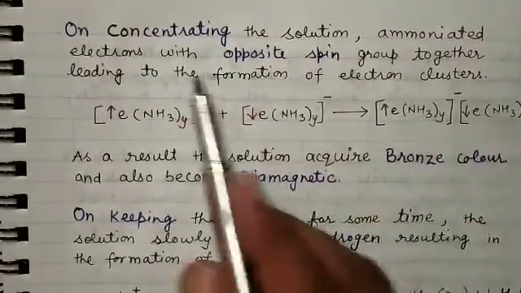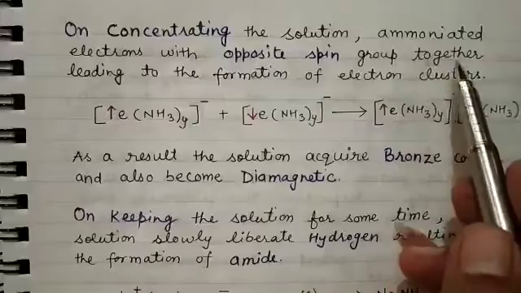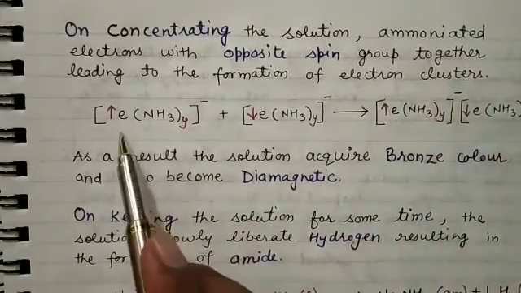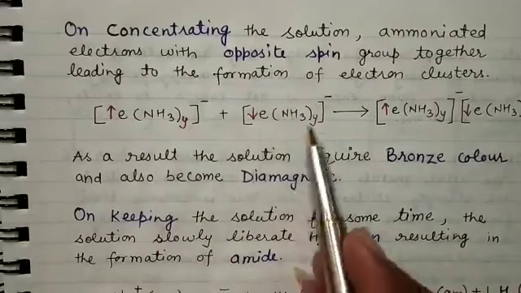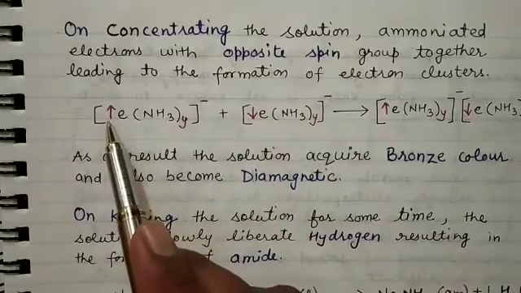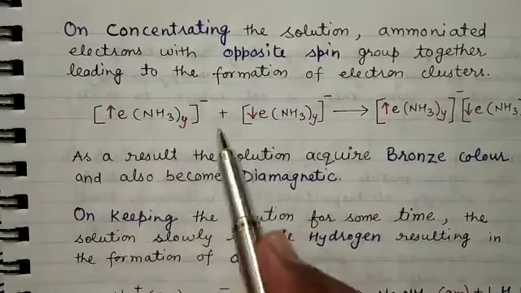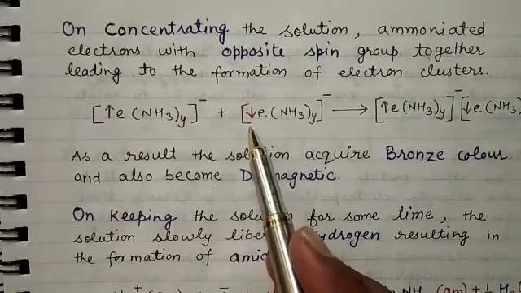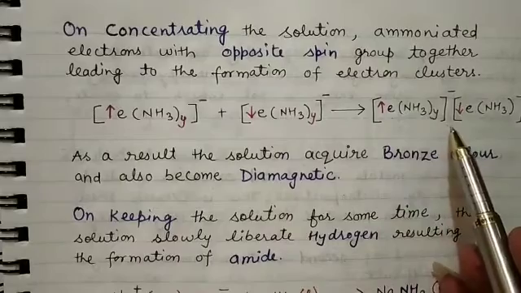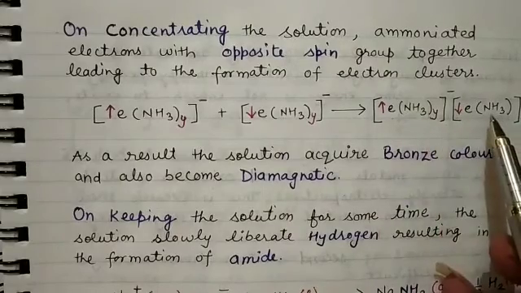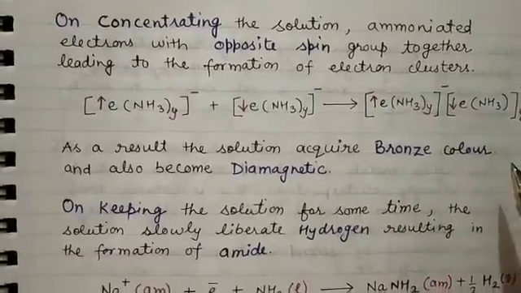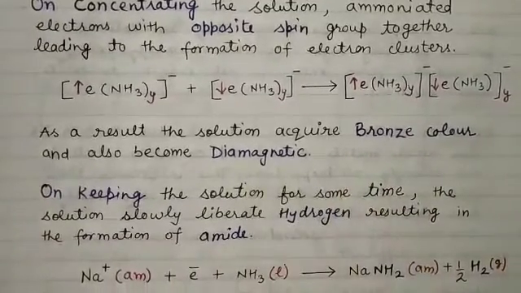Then the ammoniated electrons with opposite spin group together, leading to the formation of an electron cluster. You can see this ammoniated electron combined with another ammoniated electron. Both will have opposite spin. You can see this has upward spin, this has downward spin. So both are going to be coupled, right? They are going to form the electron cluster. That's why the solution will acquire bronze color and it will become diamagnetic.